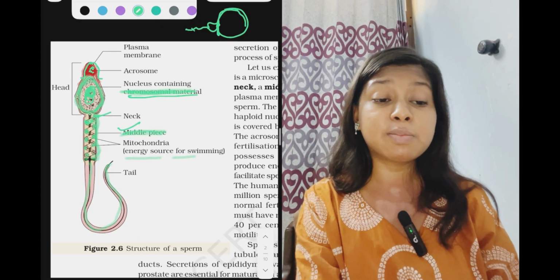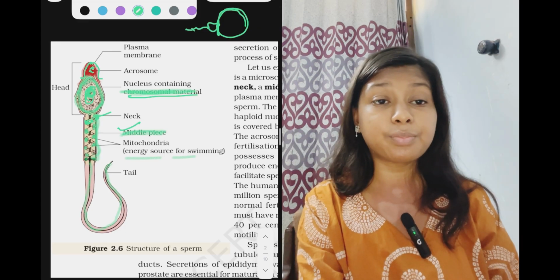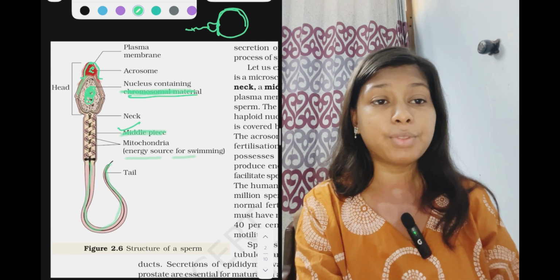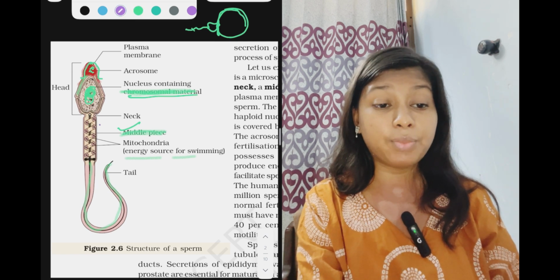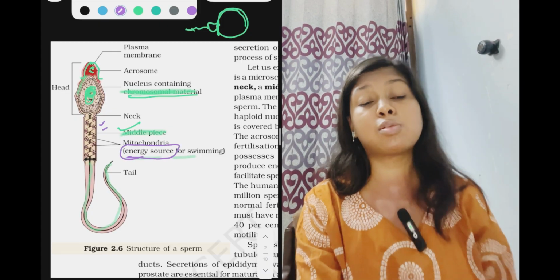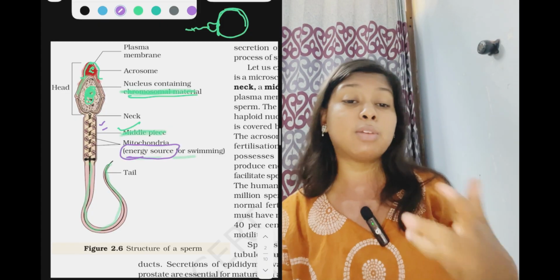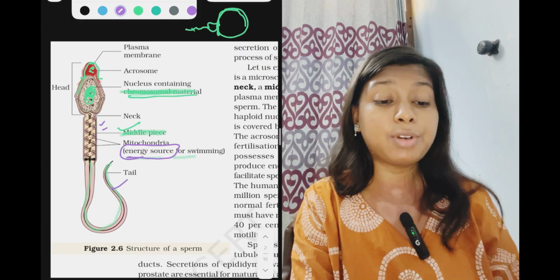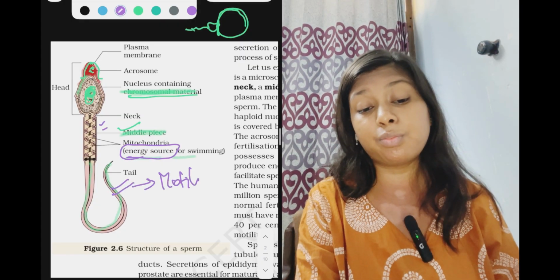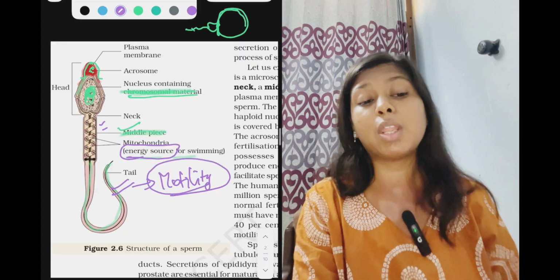the middle piece contains various mitochondria. These mitochondria are the energy source, so they provide the energy for the movement. Now they have a tail, which helps in the motility movement. Okay.